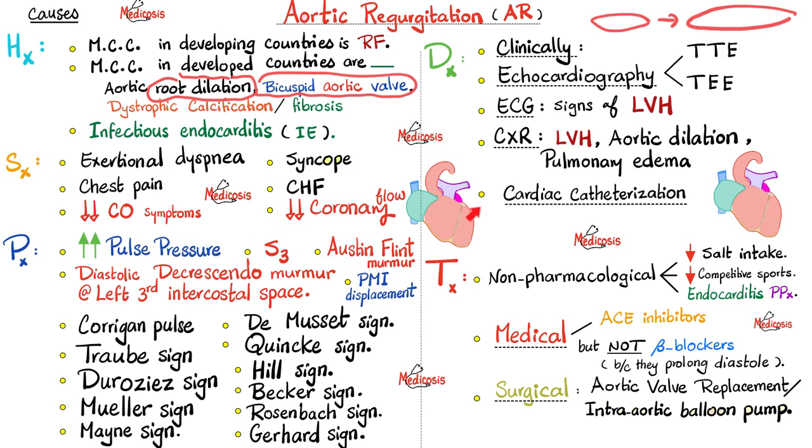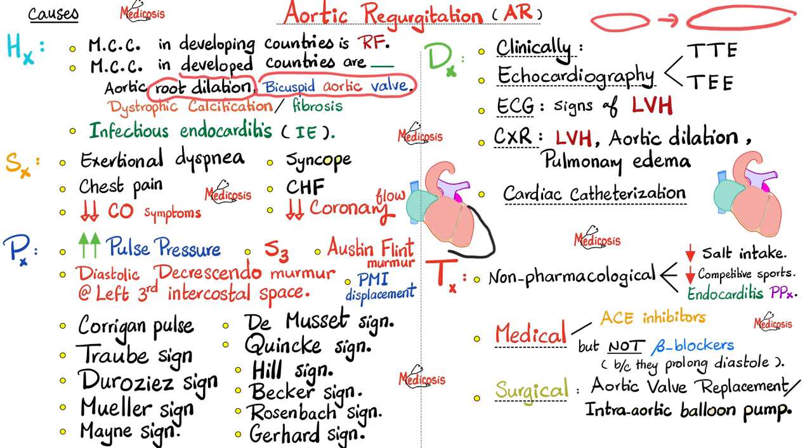Due to the enlargement of the left ventricle, it enlarges outwards like this, which causes displacement of the point of maximum impulse from here to here. The murmur of aortic regurg is a diastolic decrescendo murmur at the left third intercostal space.